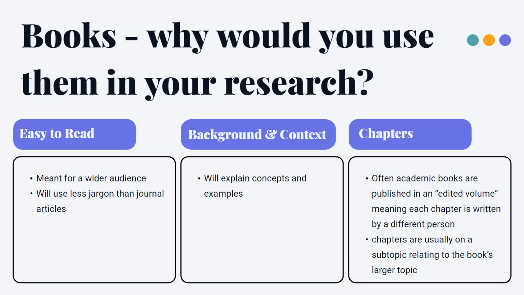And finally, academic books are often written in what is known as an edited volume, meaning that someone put out a call and asked for authors to send in chapters about an individual theme related to the broader theme of the book. So let's say the book is about hurricanes and someone sends in an individual chapter about wind, rain, thunder, the eye of the storm. And they're usually written by different people. So that means that oftentimes they can count as individual sources.